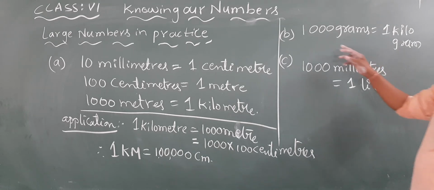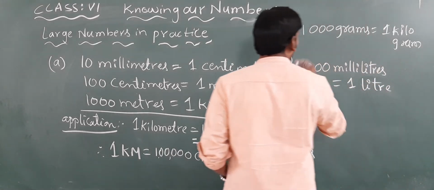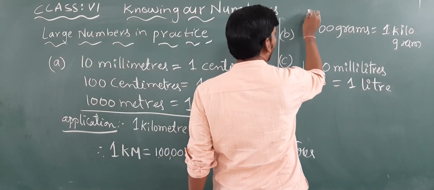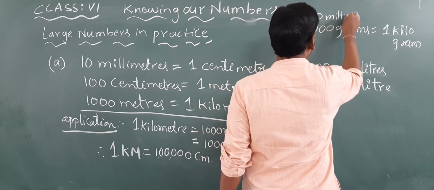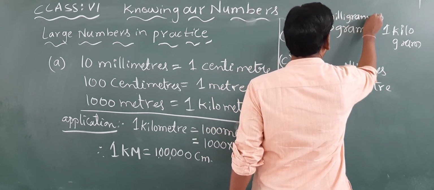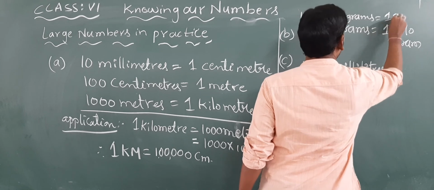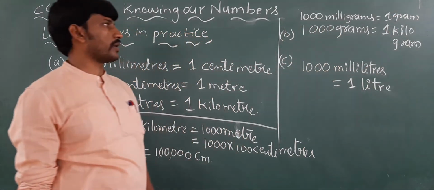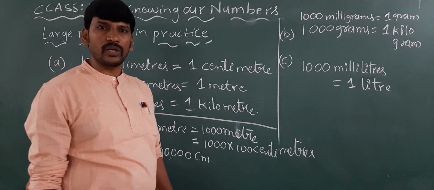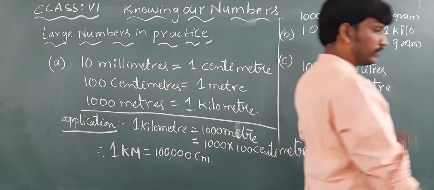Children, you can write here also: 1000 milligrams is equal to 1 gram. Please note down this also. 1000 milligrams equal to 1 gram, 1000 grams equal to 1 kilogram. Please note down.